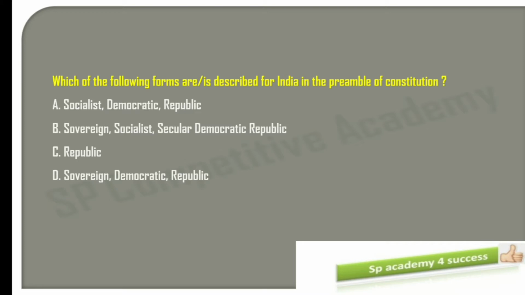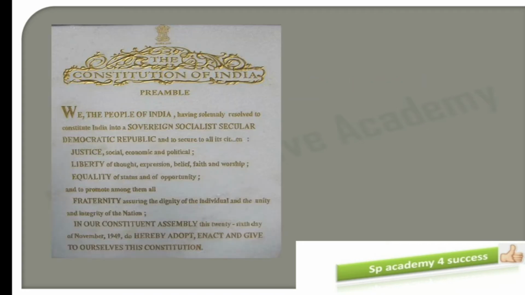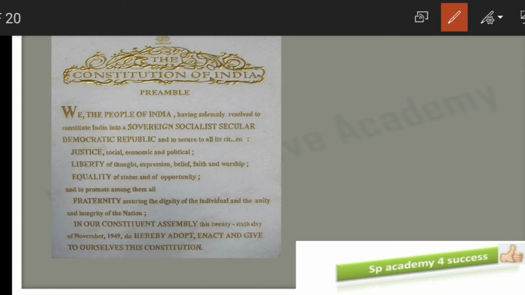Now you have to identify which of the following sets of words are present in the preamble which describes our India. So let's go to the preamble first. See the preamble. Which words are present here? You can see sovereign, socialist, secular, democratic and republic. Means 5 words are present here. Of course, the rest of the options are also correct.